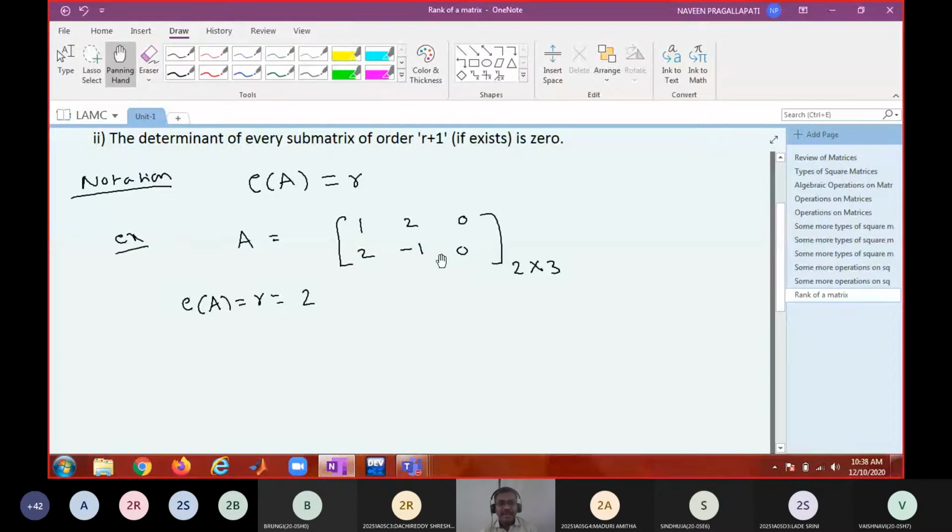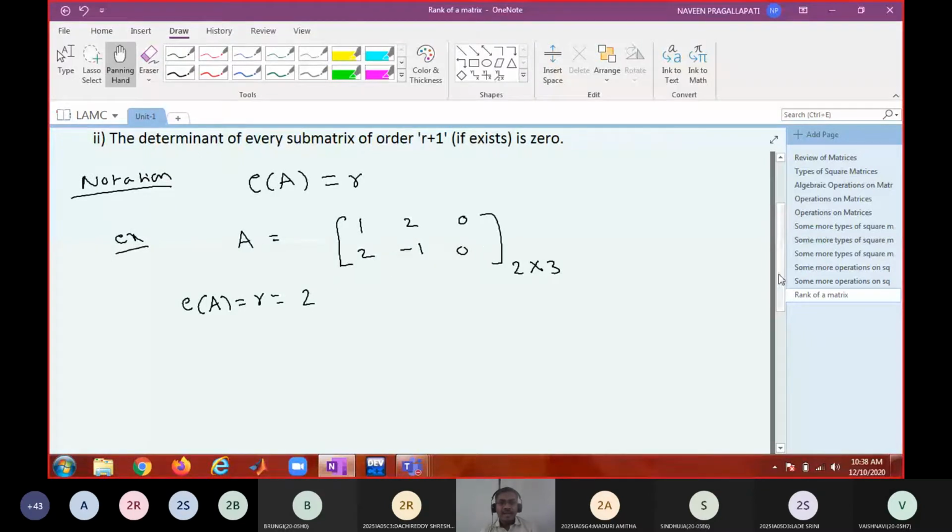If I consider this submatrix, what is its determinant? 0, AD minus BC. If I consider 1 0 2 0, that determinant is also 0. But if I consider 1 2 2 minus 1, what is its determinant? Minus 1 minus 4, that is minus 5, non-zero. So I am able to find a submatrix of order 2 having non-zero determinant.